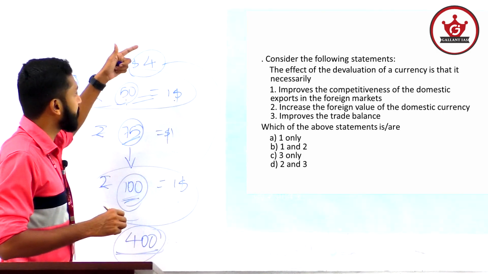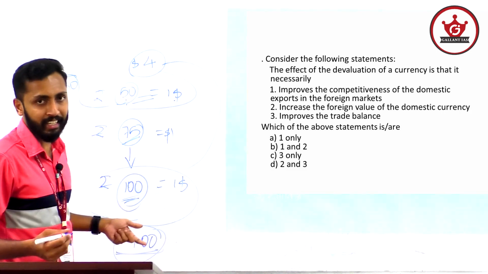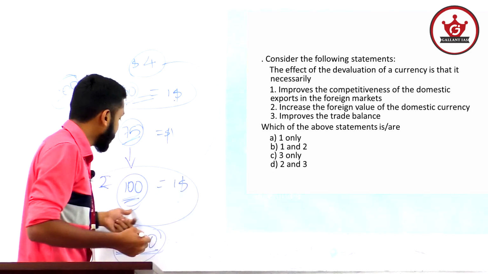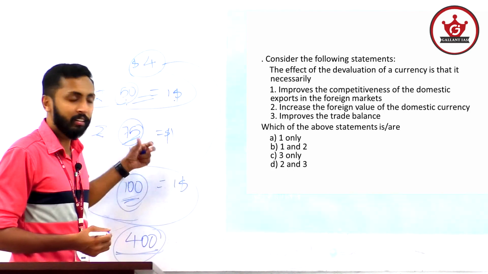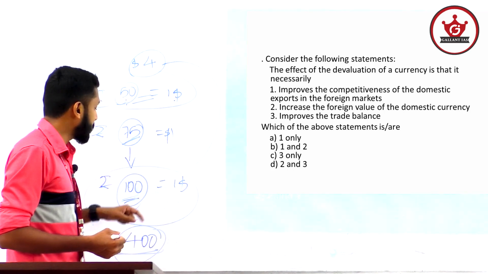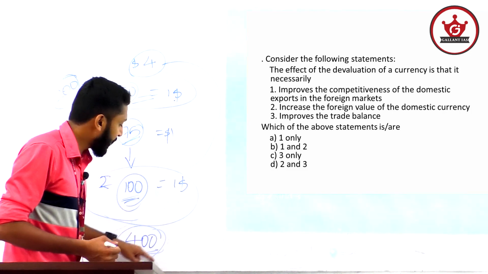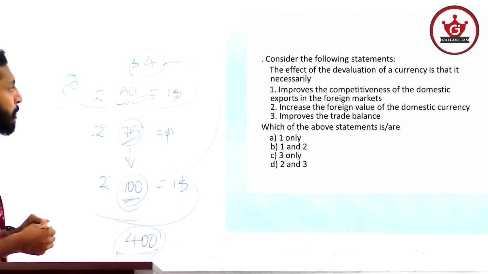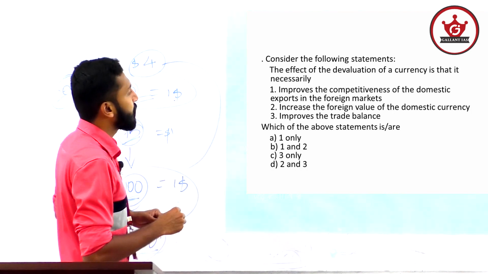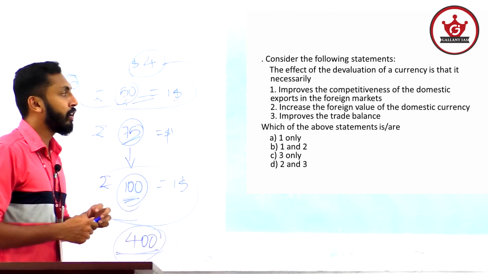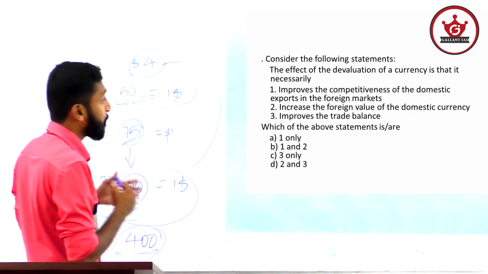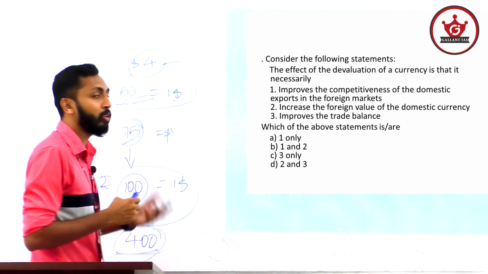The price of this commodity in America is the same. Just because the exchange value changed, the total money earning of the exporter is increasing. So that's the impact of devaluation on exports in foreign markets.